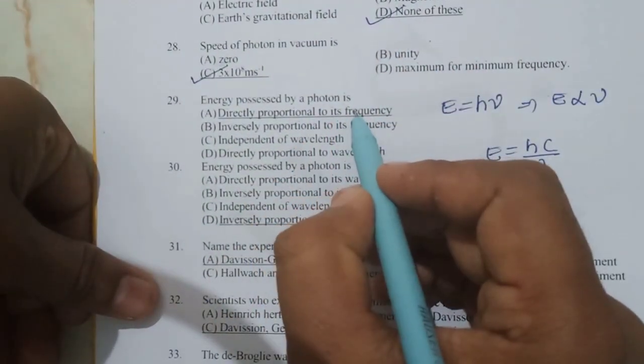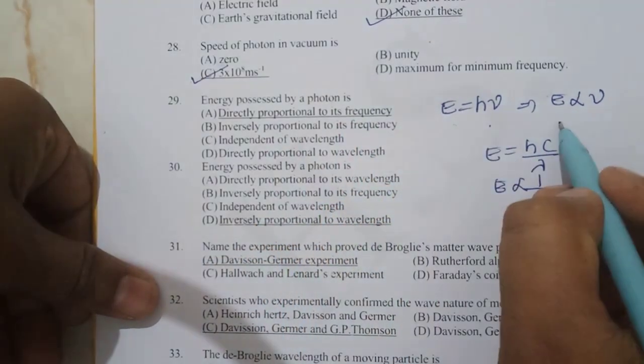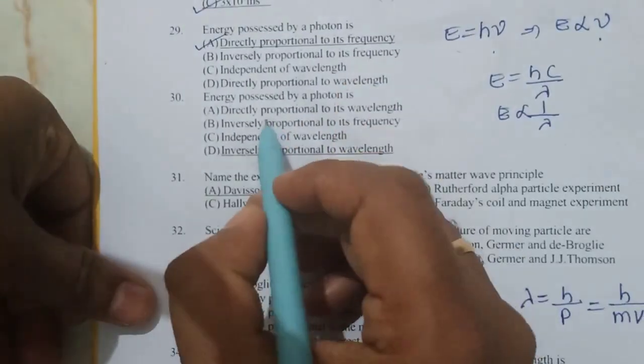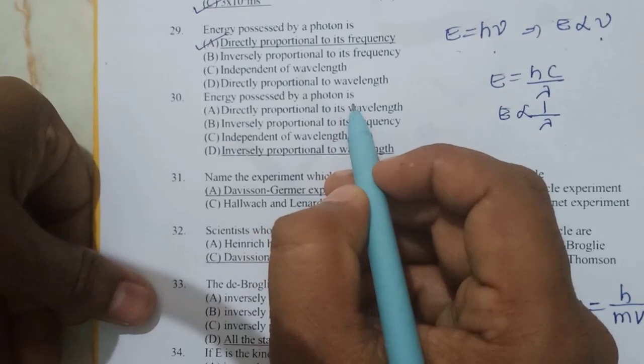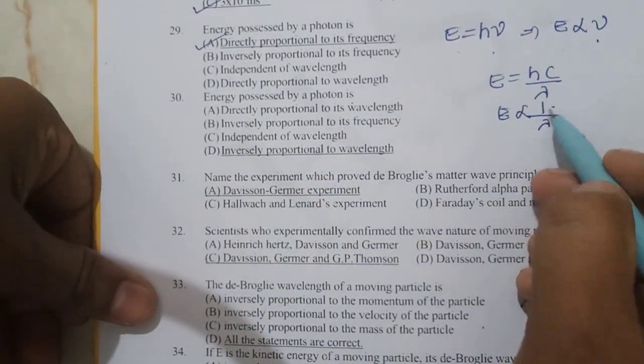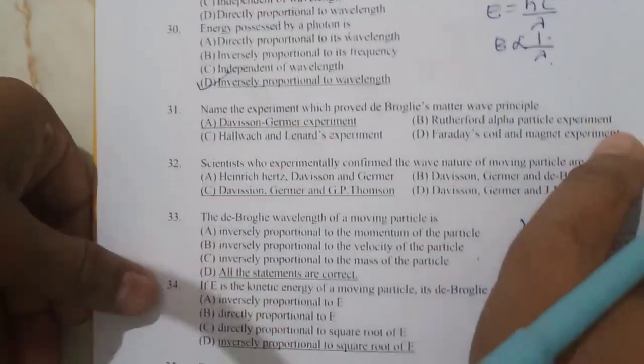Energy possessed by the photon is directly proportional to frequency, as E = hν, E is directly proportional to ν. Energy possessed by the photon is E = hν = hc/λ. It is inversely proportional to λ, that is inversely proportional to wavelength.